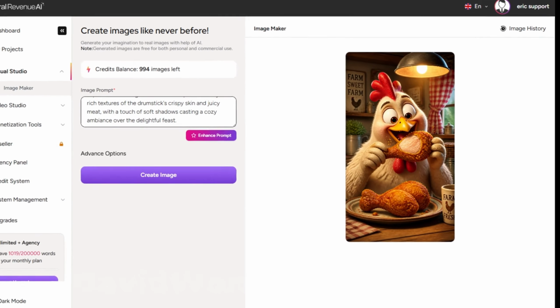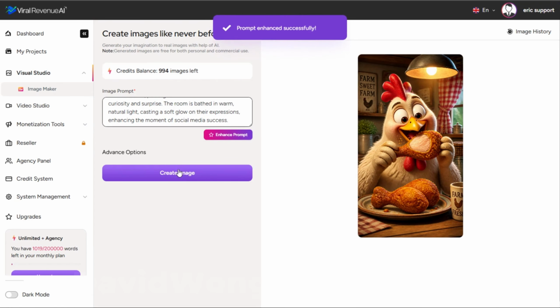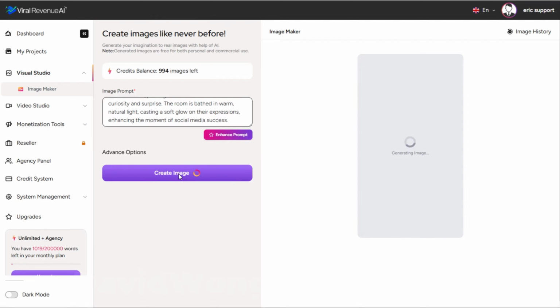Now let's try something a little more complex. I've got an idea for this one. It's going to be a man sitting at his computer looking at the screen with a calm expression on his face. The screen shows his social media account with 100,000 subscribers. A woman is standing behind him also looking at the screen. She has a look of confusion on her face. Again, we could use that as is or click Enhance Prompt. Since we have it, let's enhance it. And I'll go ahead and click Create Image. This is definitely a little more of a complex image because it has multiple people with multiple emotions involved.